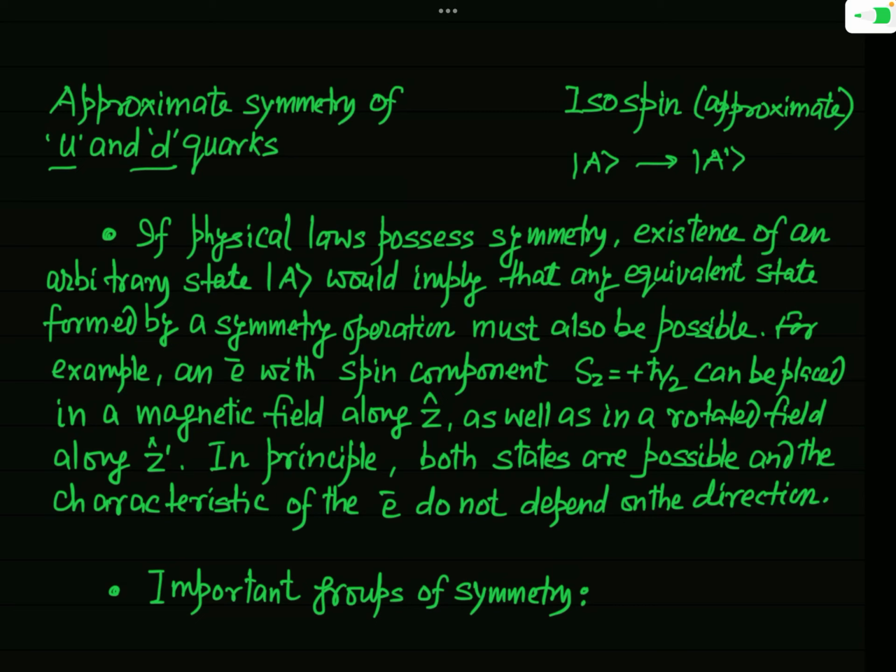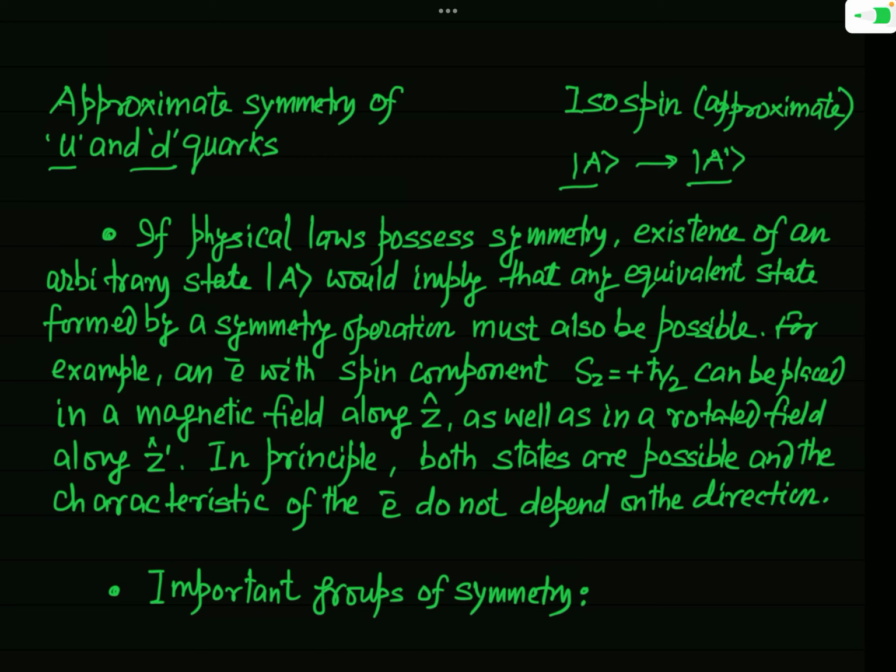In fact, these two states, ket A and ket A prime, are actually equivalent to one another, and these are called equivalent states. And so the quantity which is related to these two states will not change and will remain conserved.